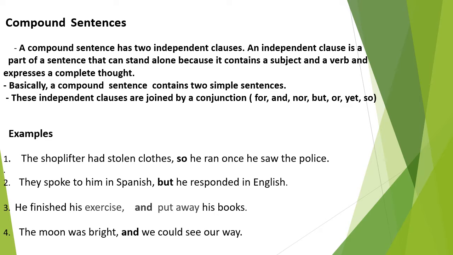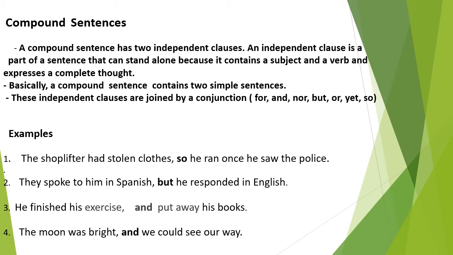Second type of sentence structure is compound sentence. A compound sentence has two independent clauses. An independent clause is a part of a sentence that can stand alone because it contains a subject and a verb and expresses a complete thought. Basically, a compound sentence contains two simple sentences. These independent clauses are joined by the conjunctions for, and, nor, but, or, yet, so. These conjunctions are called coordinating conjunctions.